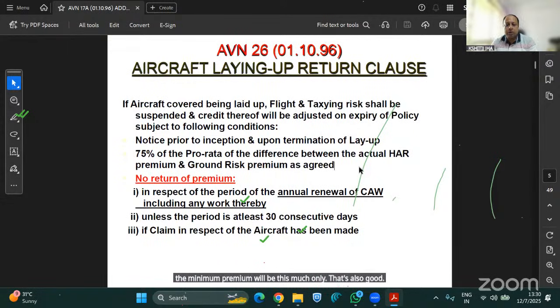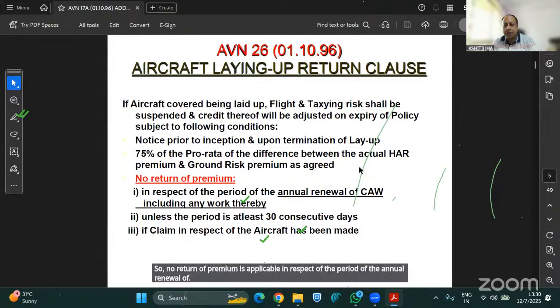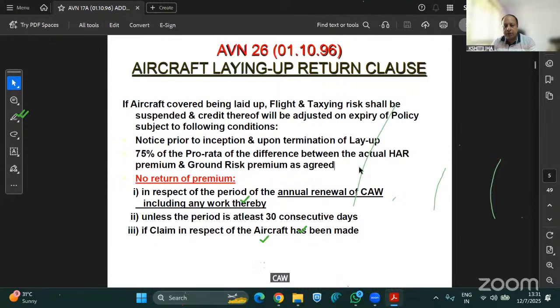No return of premium is applicable in respect of the period of the annual renewal of the CAW, the certificate of airworthiness, including any work thereby. See, sometimes the airworthiness certificate has expired. Now, when the airworthiness certificate has expired, the aircraft cannot fly because they don't have a proper license to fly. So the aircraft are on the ground.